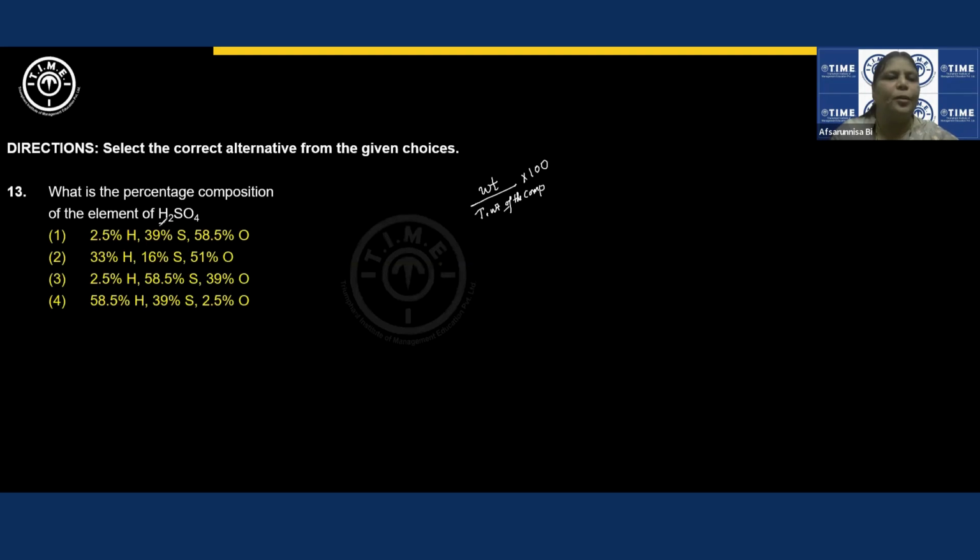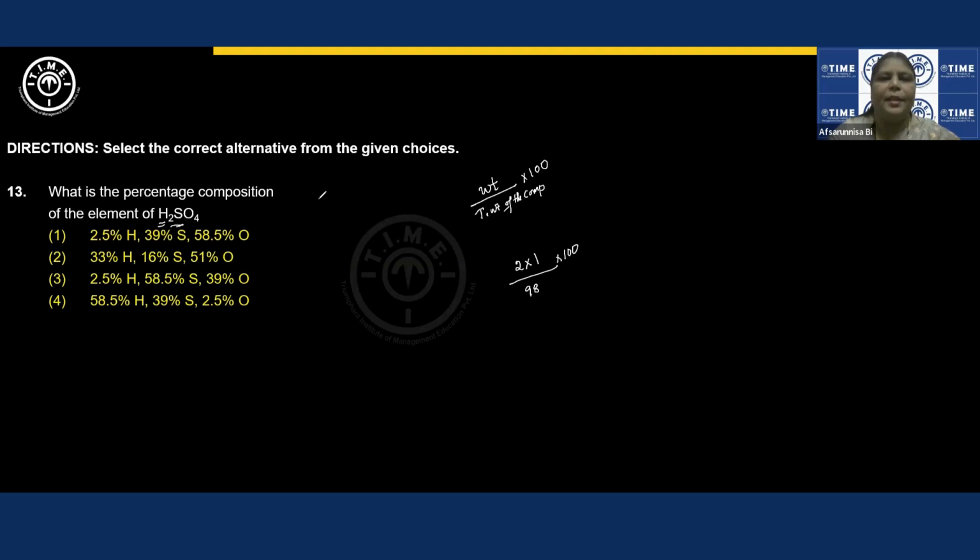Suppose I want to find out for hydrogen. There are 2 atoms of hydrogen, so 2 into the atomic mass of hydrogen, which is 1, divided by the total mass of sulfuric acid, which I'll get as 98 if you try to find it out, into 100. So I'll get some percentage, right?